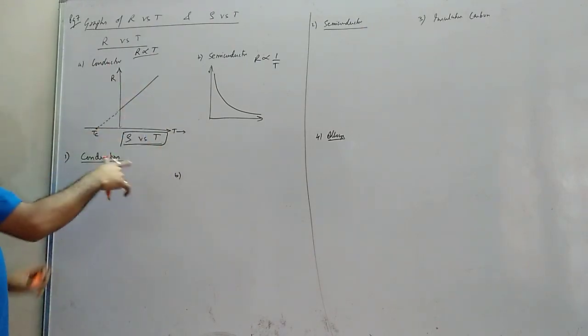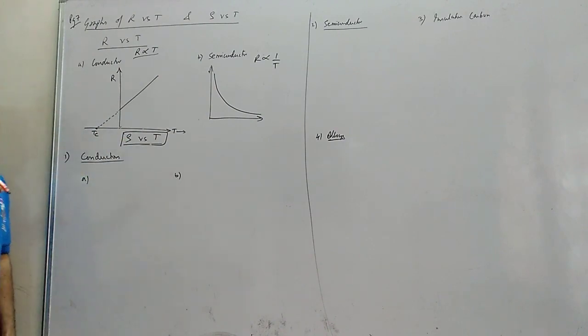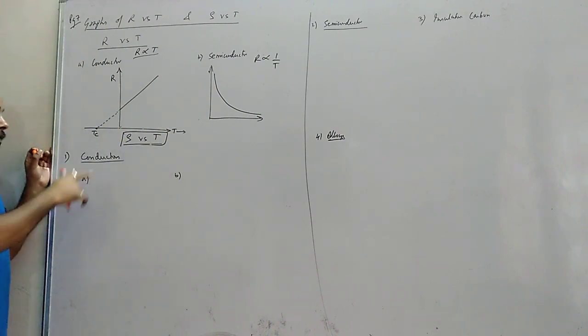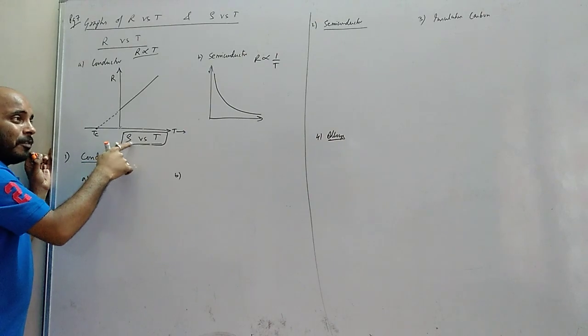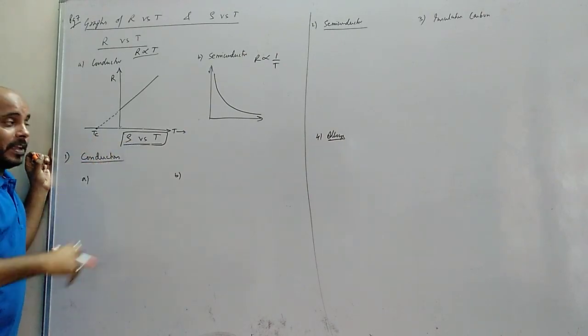Okay. Now comes resistivity versus temperature. There are many graphs for resistivity versus temperature, and they ask in boards. So try to understand very nicely. First, we understand that resistivity is a little awkward. They behave in a different way.